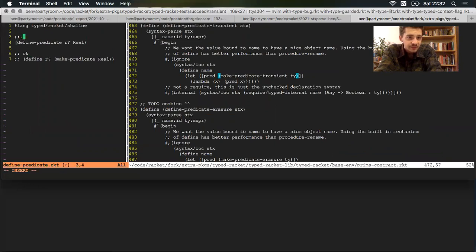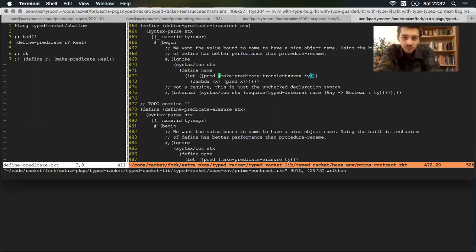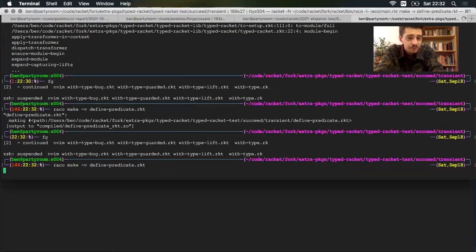But define predicate is bad, even though it looks pretty good as code, and we didn't get an unbound identifier error. So if this make-predicate-transient was something else, something totally different or unbound, then we would get a different compile time error.